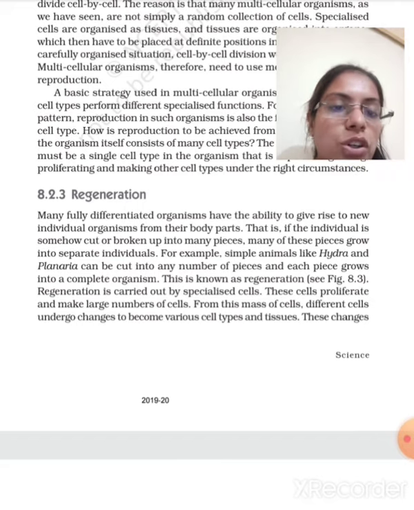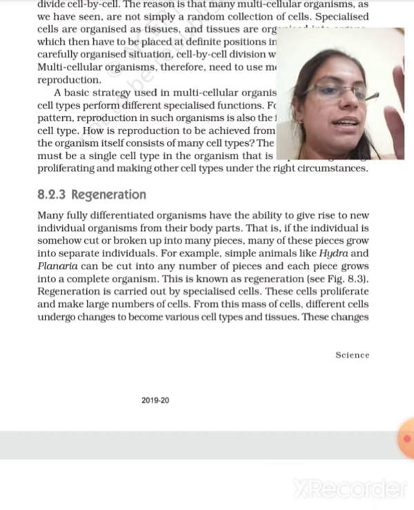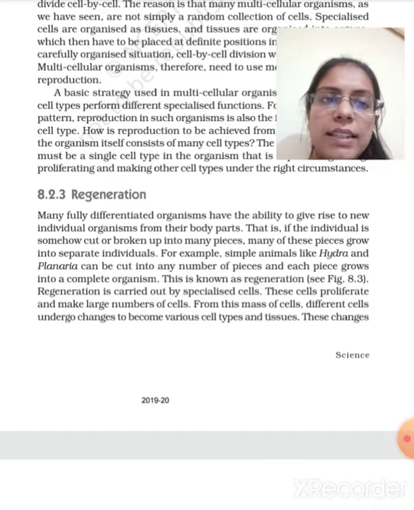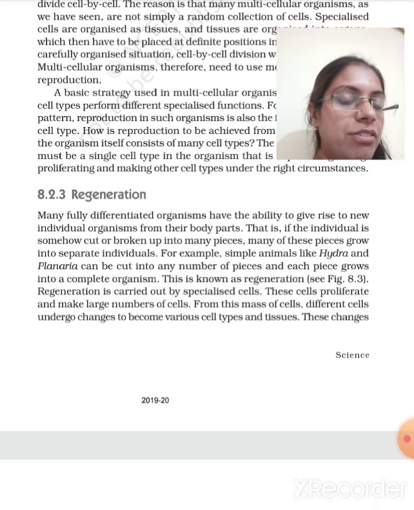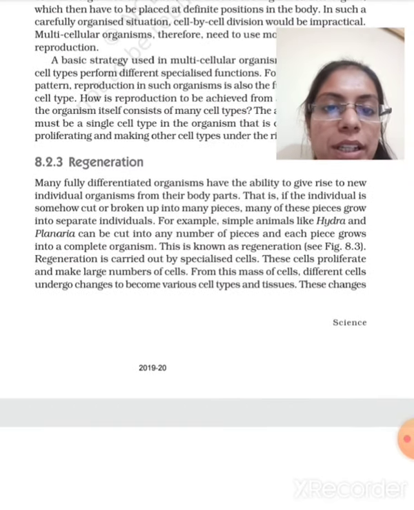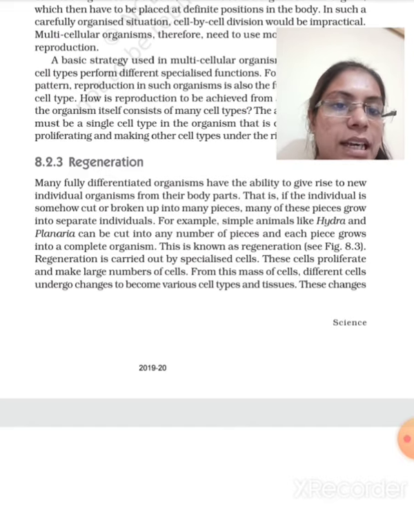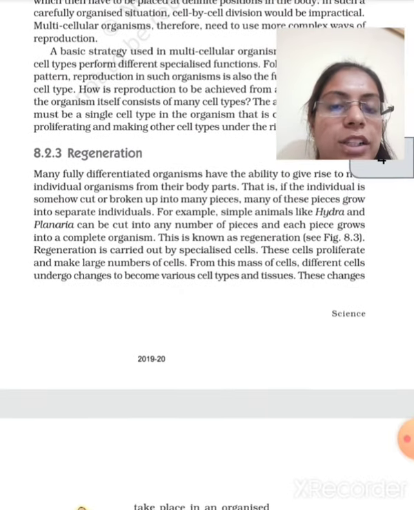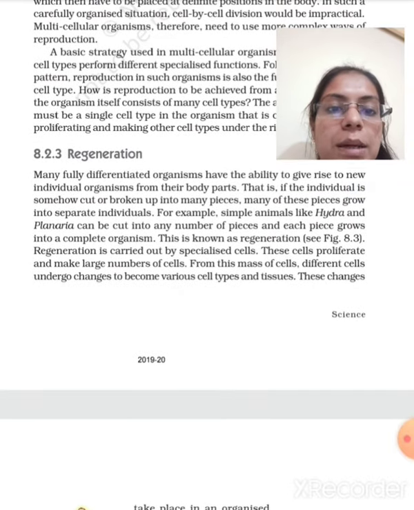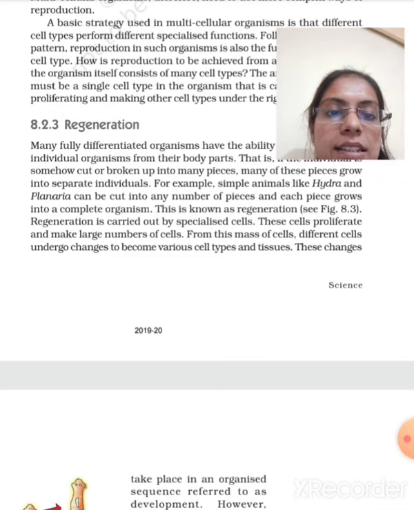What is regeneration? Regeneration means if a particular part of that organism is cut, that will regenerate or grow again. If we talk about lizards, if the tail is cut, the tail will again grow. Many fully differentiated organisms have the ability to give rise to new individual organisms from their body parts. That is, if the individual is somehow cut or broken into two pieces, many of these species grow into separate individuals. For example, simple animals like Hydra and planaria can be cut into a number of pieces and each piece grows into a complete organism. This is called regeneration. Regeneration is carried out by special cells.